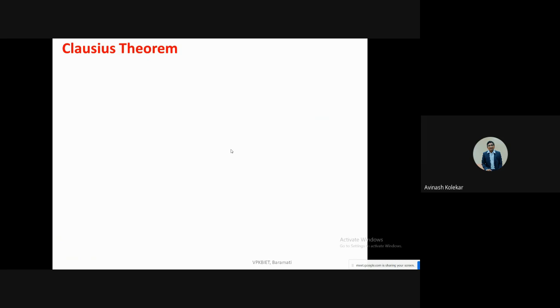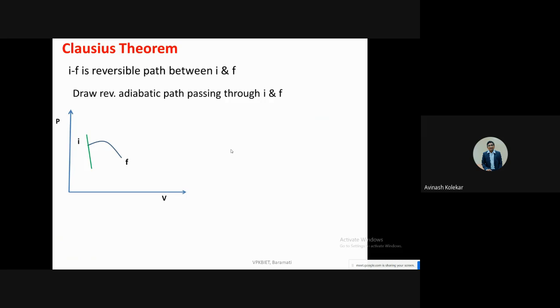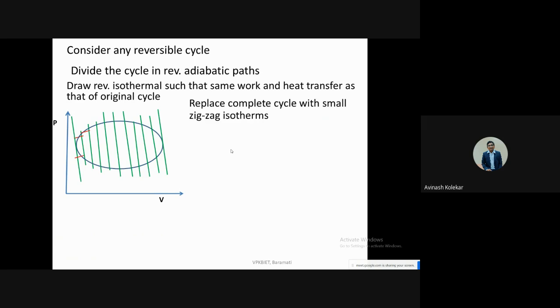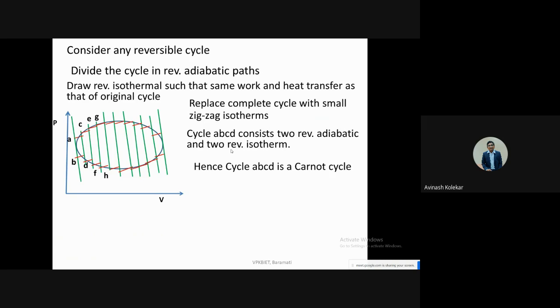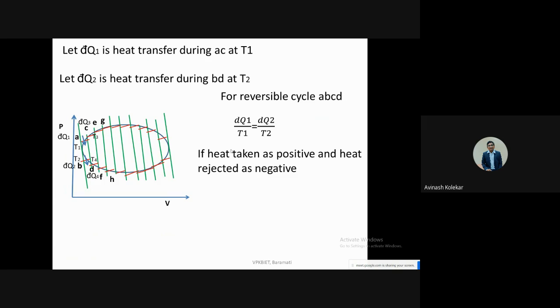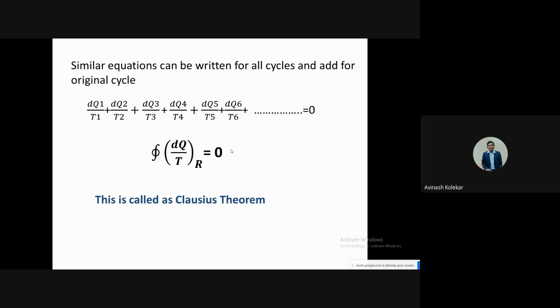Now let us go to the next point, the Clausius theorem. What is the Clausius theorem? One final statement I am going to tell you here, because the derivations are not important, but the final conclusion is important. The Clausius theorem tells us that the cyclic integration of dq by T is equal to 0 when the cycle is a reversible cycle.